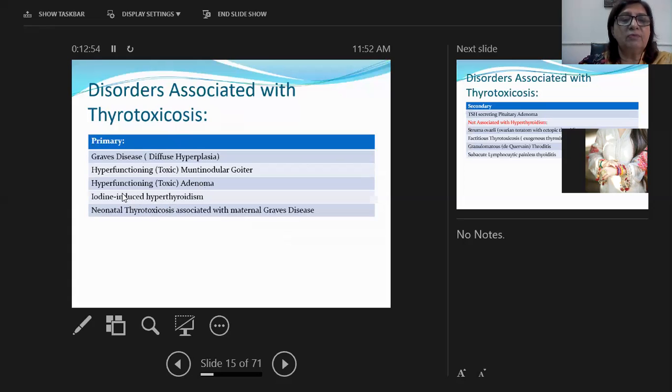Iodine-induced hyperthyroidism: a lot of iodine is given, and the patient produces more hormone because of increased iodine in the serum. Neonatal thyrotoxicosis is associated with maternal Graves' disease. If the mother is suffering from Graves' disease, the child, when born, can suffer from thyrotoxicosis because he or she is going to have increased T3 and T4 hormones in the serum because of the increase in the mother's hormones.